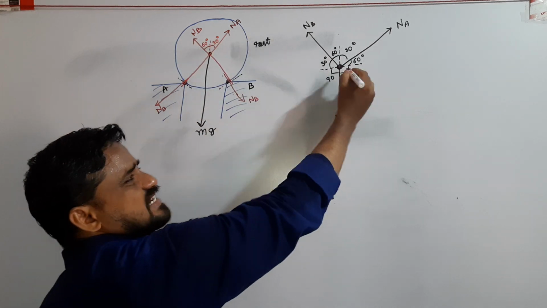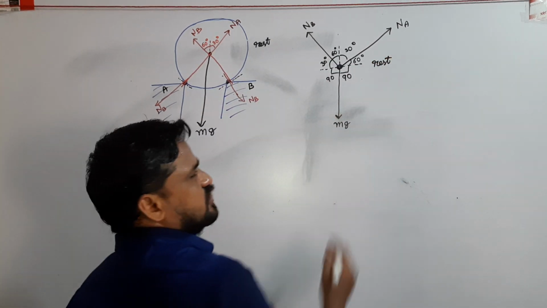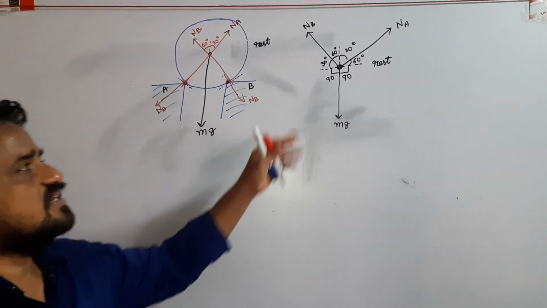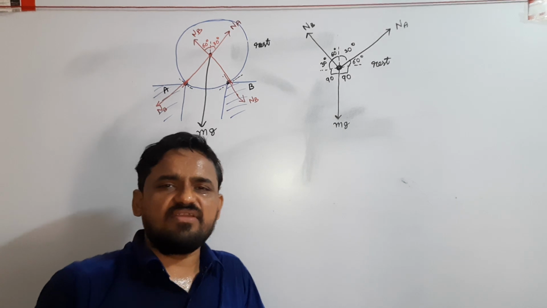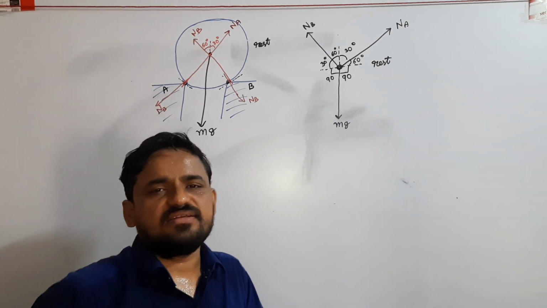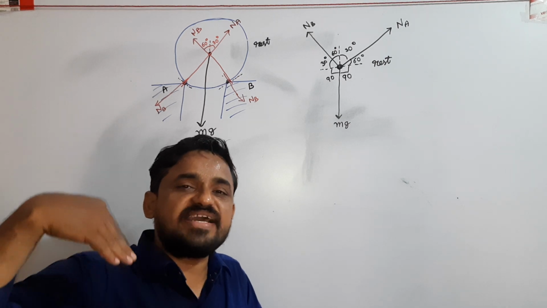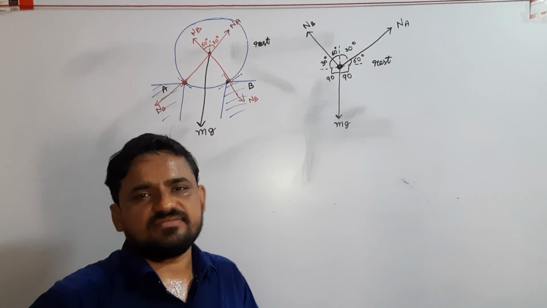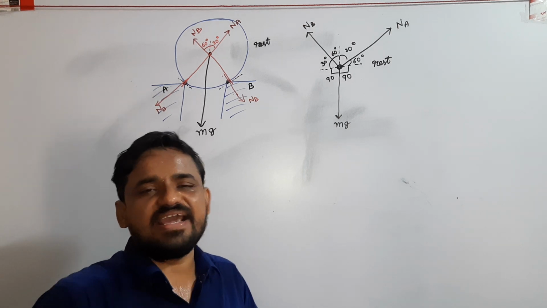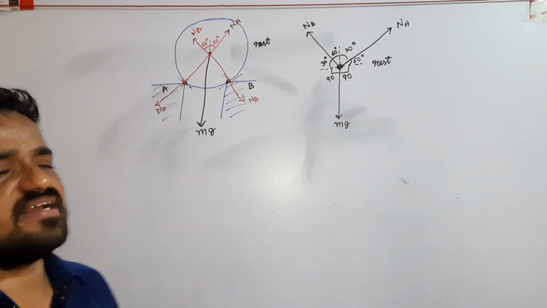Here the sphere is considered as a point mass, and it is at rest. We know this type of problem is solved based on vector components, or based on Lami's theorem. You can do as you wish, but here I apply Lami's theorem.